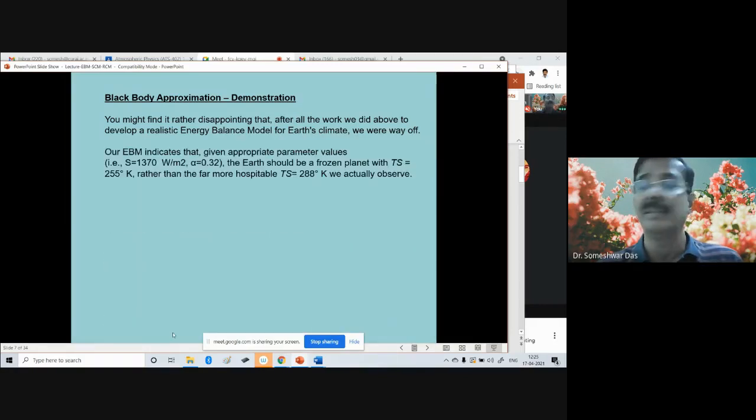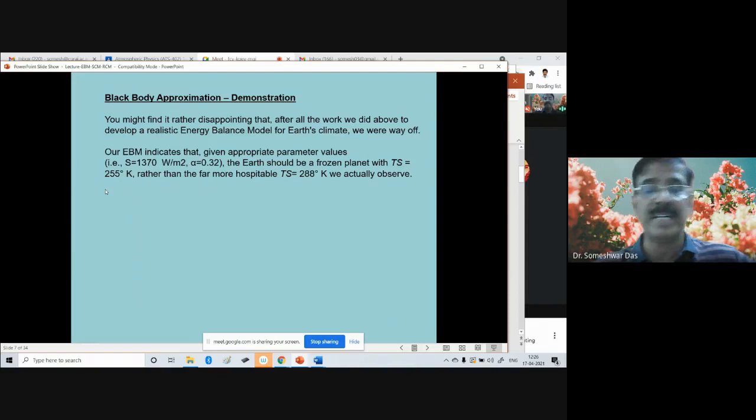And we will find that in this way, if we substitute S to be 1370 watts per meter square, the albedo to be 0.32, then from that last equation you will get the surface temperature of the Earth to be about 255 degree Kelvin. That is approximately how much below zero?